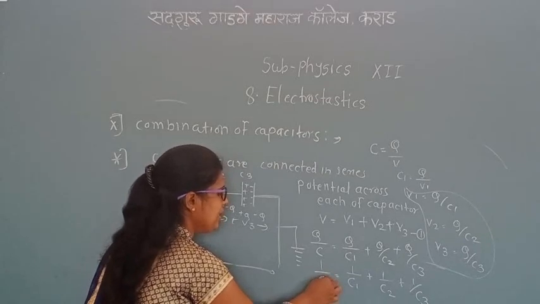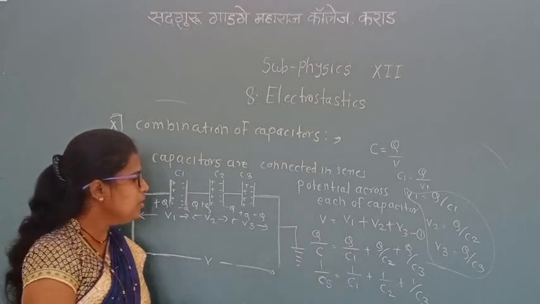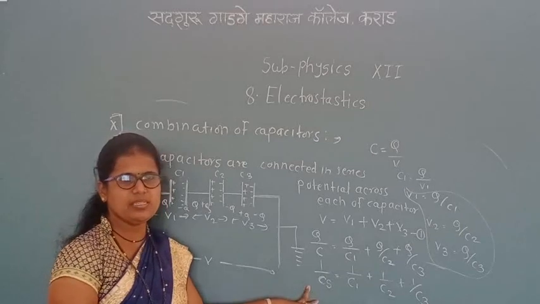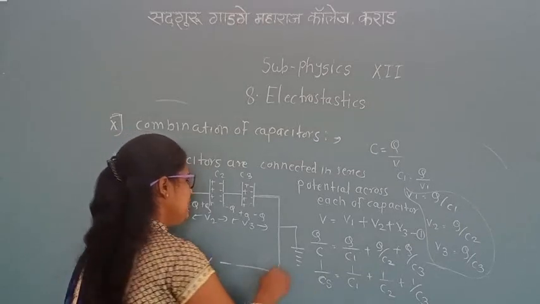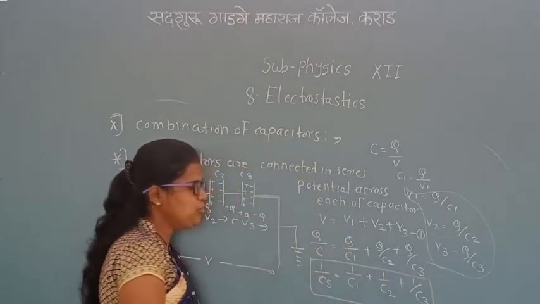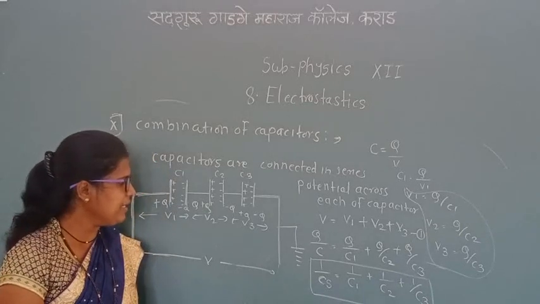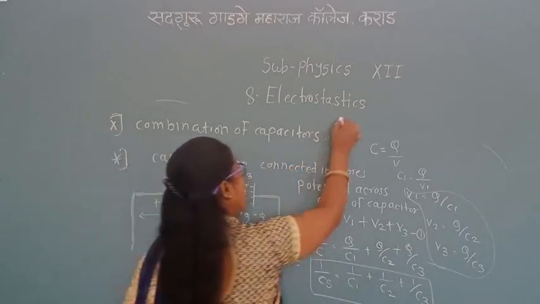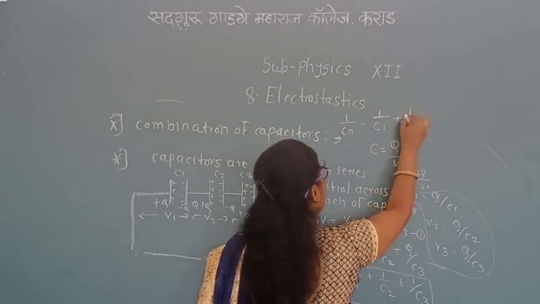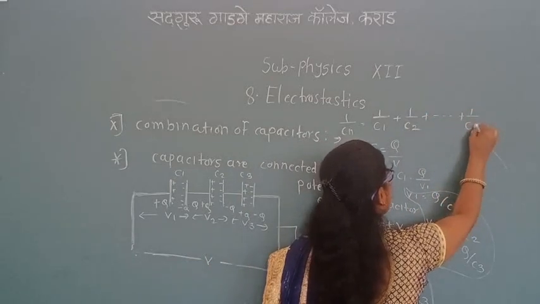when capacitors are connected in series, we can write Cs also. Cs means when one or more capacitors are connected in series. Here 3 capacitors are connected in series, so we get this equation: 1 upon Cs is equal to 1 upon C1 plus 1 upon C2 plus 1 upon C3. If n capacitors are connected in series, we can write 1 upon Cs is equal to 1 upon C1 plus 1 upon C2 plus and so on, plus 1 upon Cn.